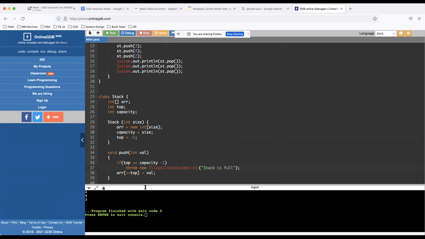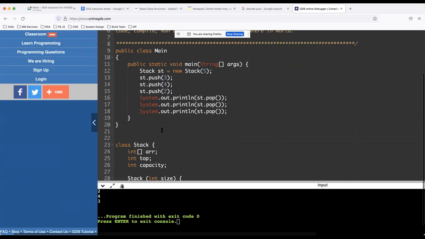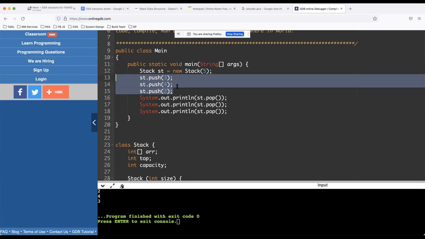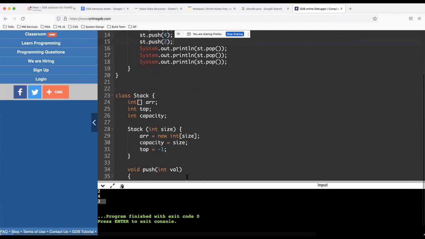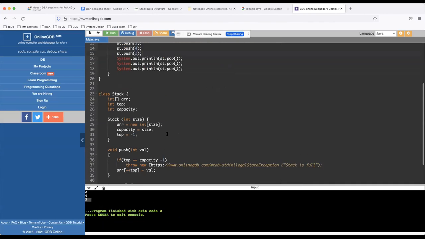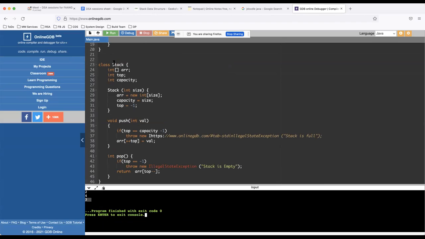Okay, so as you can see in the output, we pushed 3 4 2, but we popped in the reverse order. In the stack you will push and pop in the reverse order. I'm pushing 3, 4 and 2. 2 will come on the top, so 2 will be the first item to get popped, then 4, and then 3. This is the array based implementation that we have.